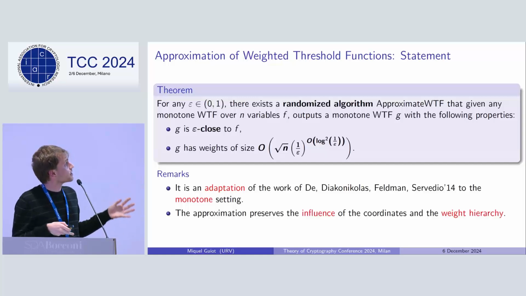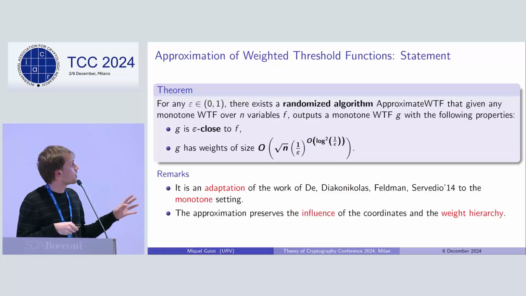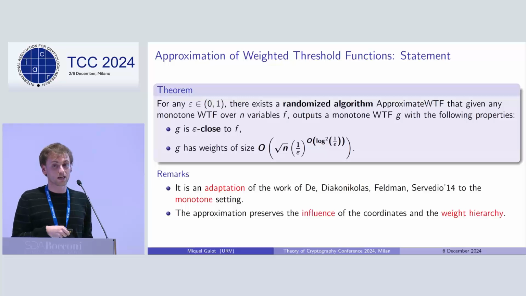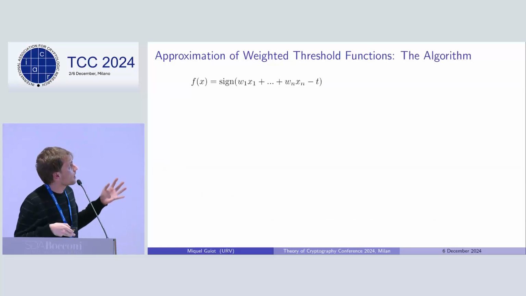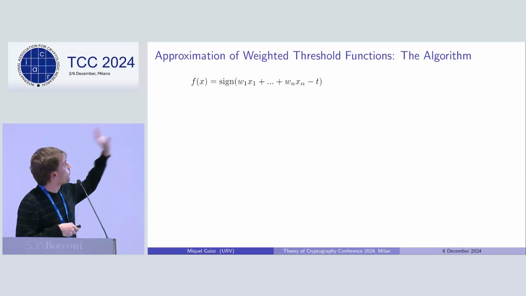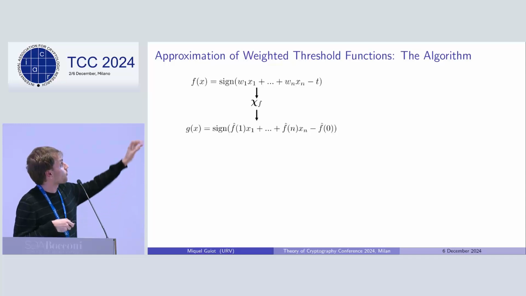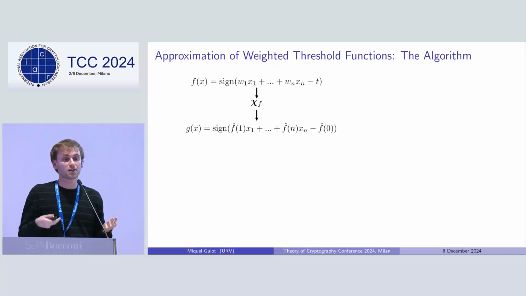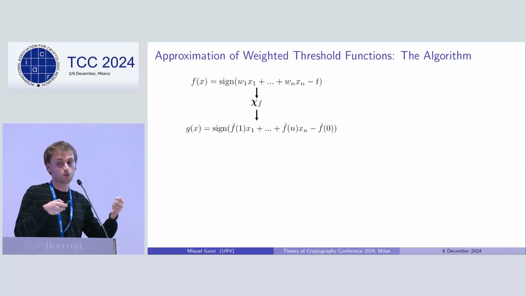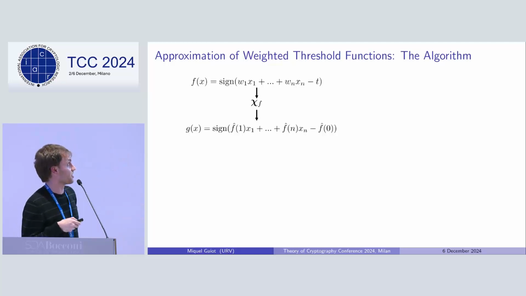So having this result, let's now build precisely the efficient schemes. So how do we do that? Well, the idea of this algorithm goes as follows. First, we have our weighted threshold function, and what we do is we compute its Chow parameters. When we have its Chow parameters, we build a candidate function that corresponds to the function that has as weights precisely the Chow parameters of the original function.